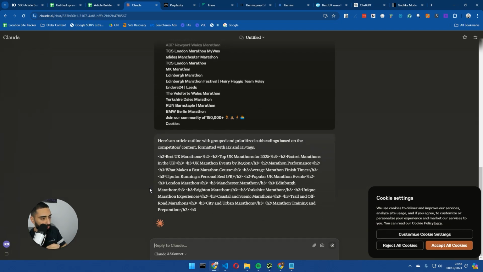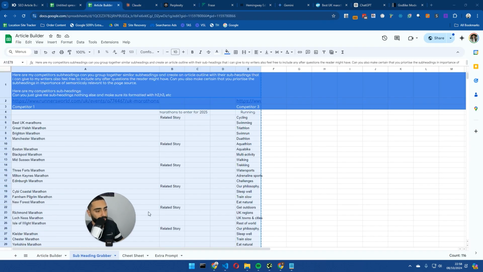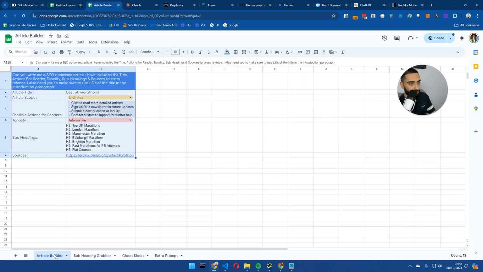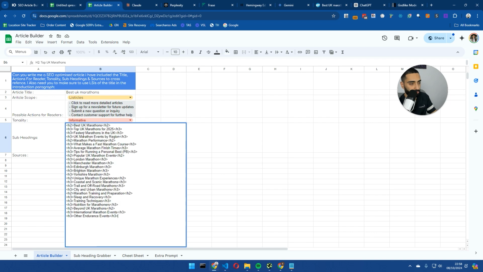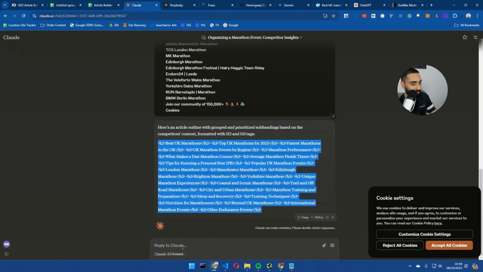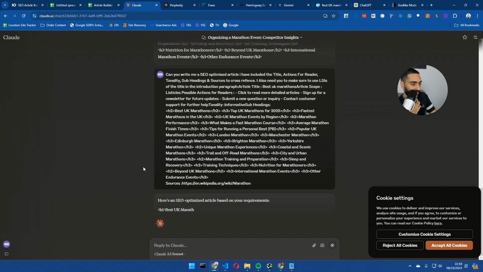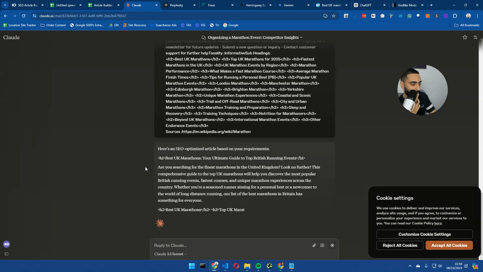One thing that I do not like about Claude is it just never formats anything, so it just looks like a big cluster. But again, it's only going to impact its own results. So let's just copy these. At least my article builder formats the subheadings for you. That's the one plus about Claude. Right, so let's paste that in and see what it comes back with.